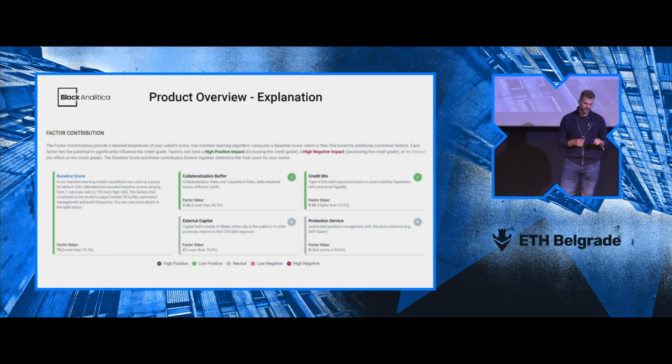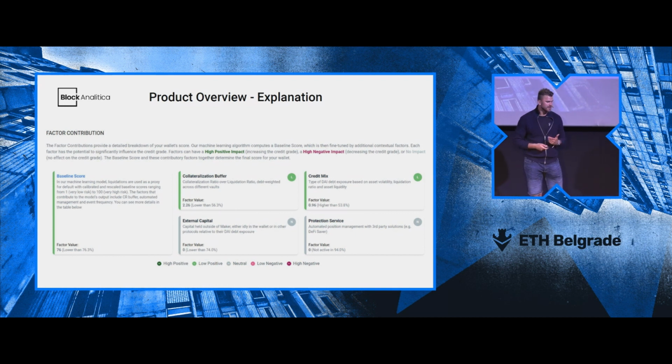Because one thing is, okay, you get the methodology and you get a grade, and then it also has to do with explaining why that grade is actually there and the reasoning behind it, right? So we have, again, the ML model, which is the baseline score in this case. And then we have other heuristics on top of that, such as the collateralization buffer, which is computed by dividing the collateralization ratio over the liquidation ratio. Then we have the two heuristics that I mentioned, credit mix and external capital.